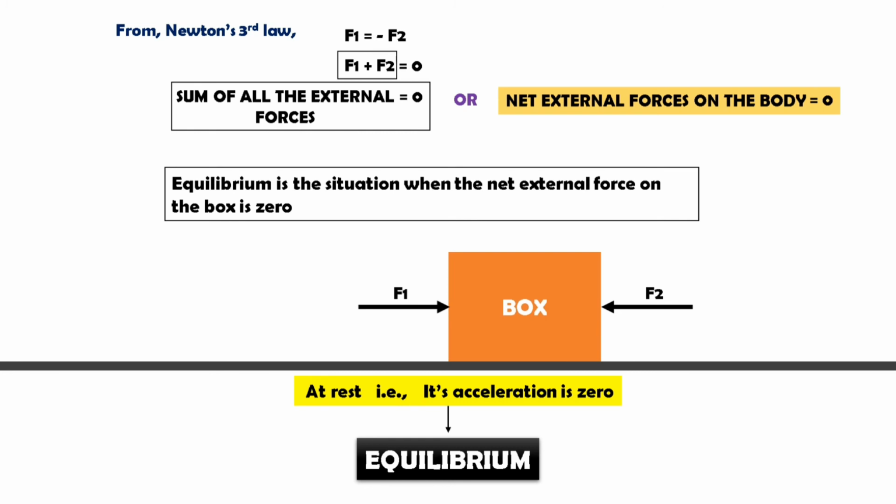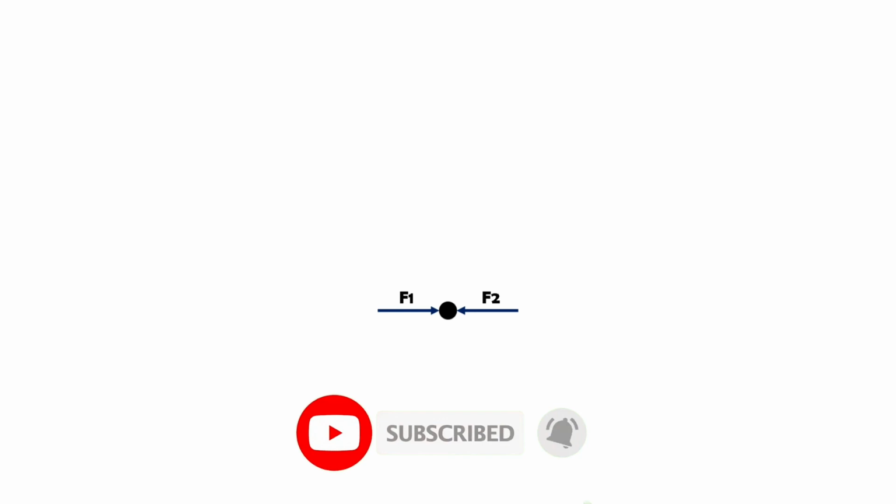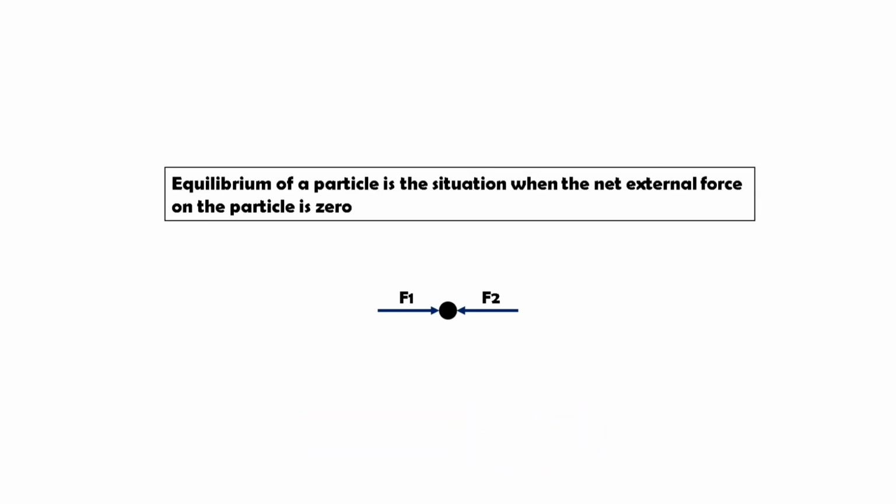If we want to define this equilibrium for a particle, let's consider a small particle in place of the box. And on this particle, there are two external forces acting which are equal but in opposite direction. So now we can say that equilibrium of a particle is the situation when the net external force on the particle is equal to 0. So this is nothing but equilibrium of a particle.